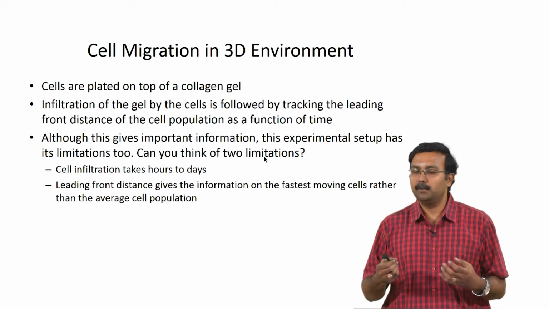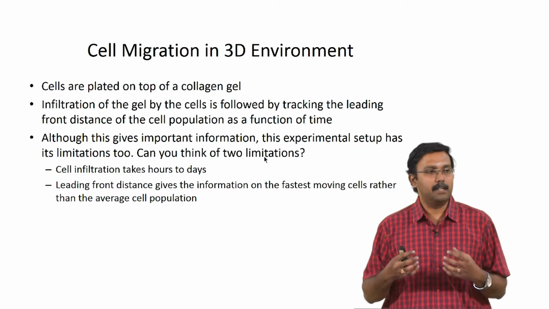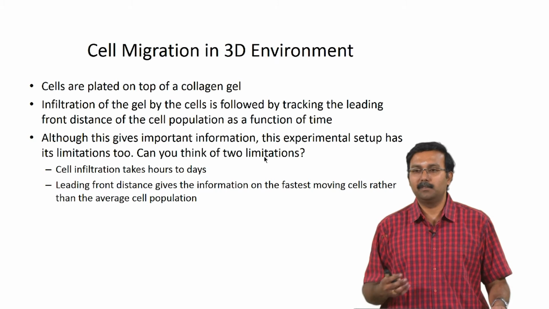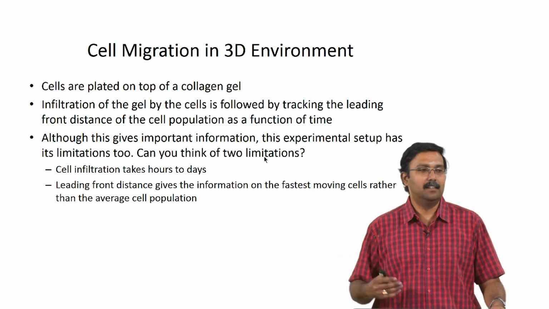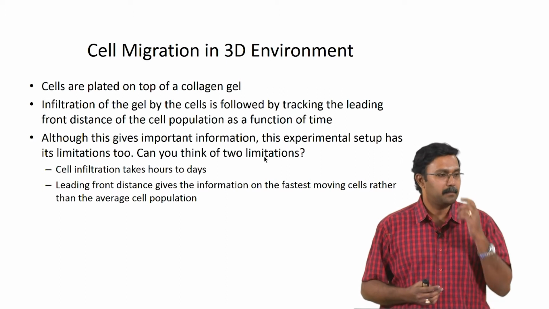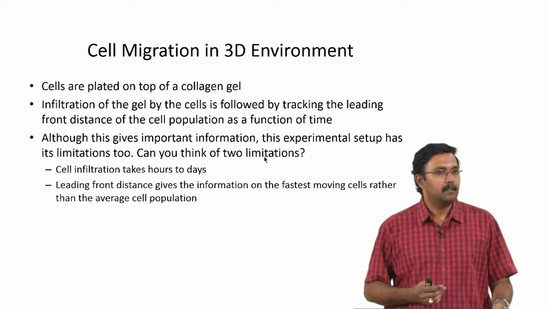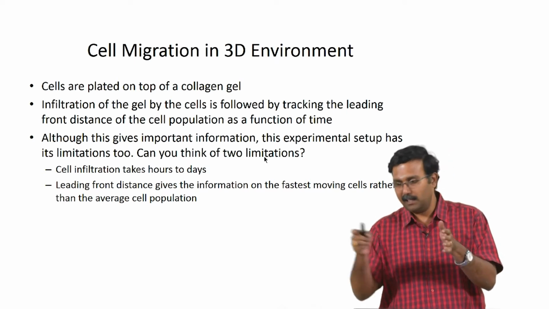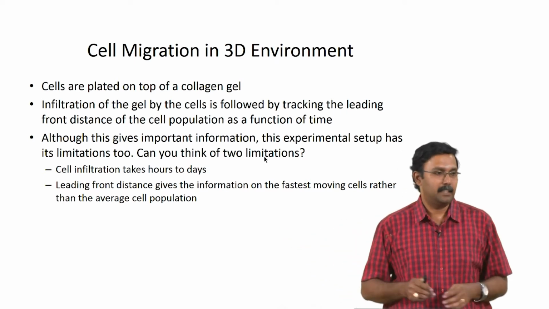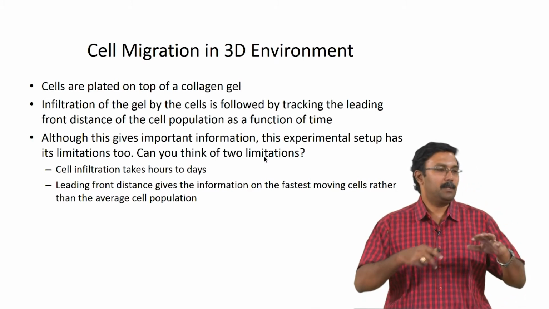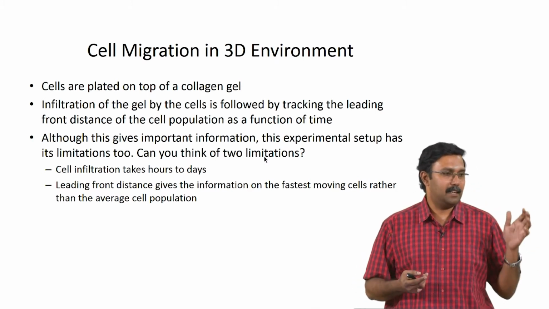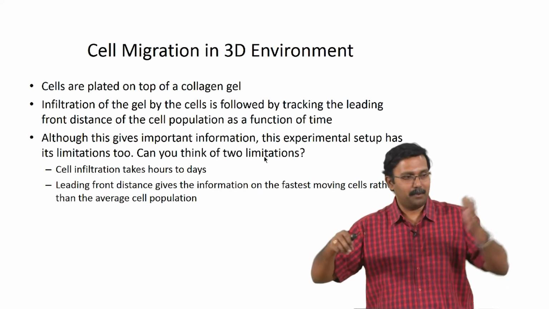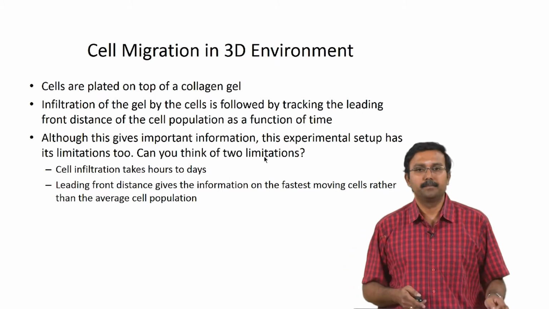Whenever you are looking to collect data, you are trying to get something representative of the sample. This will not be truly representative of the sample. This will only represent the fastest cell. Sir, how are these fastest ones chosen? Because that is the leading edge you would be able to observe, right. When you observe it in a microscope, you will just be seeing the leading front as it is moving, that is all. If you were to have a fluorescence tagged thing and you are observing it in a microscope, you just look at the farthest cell from the starting point, that is all you are looking for.